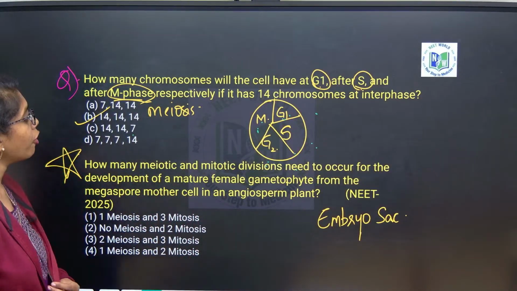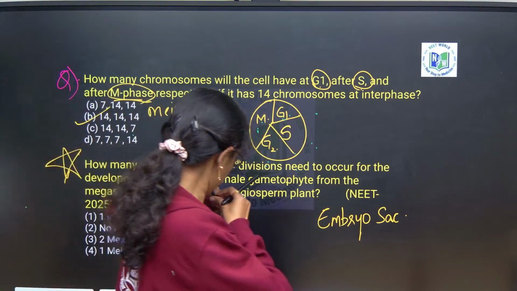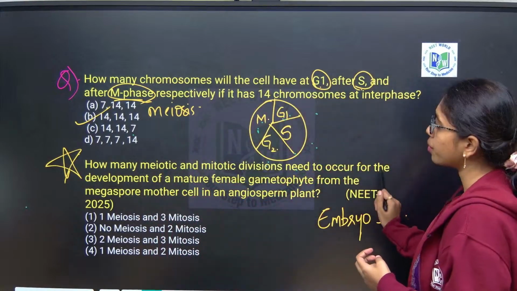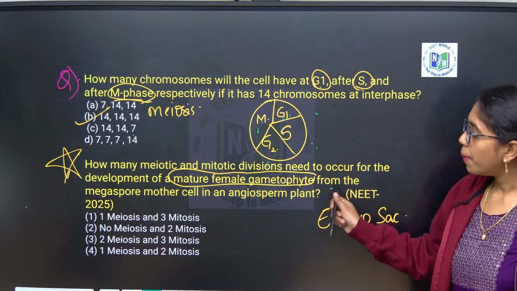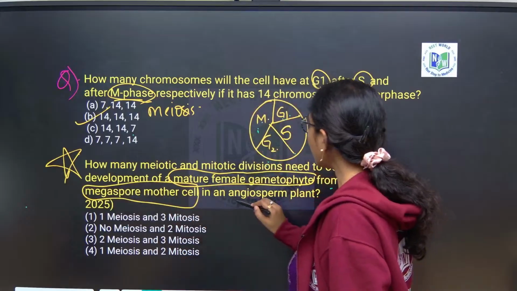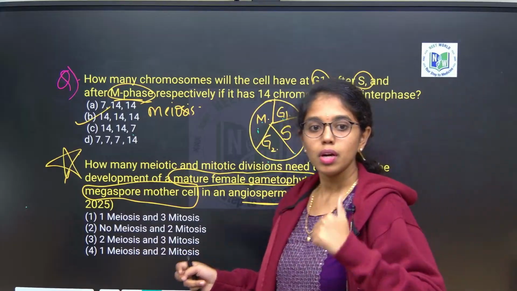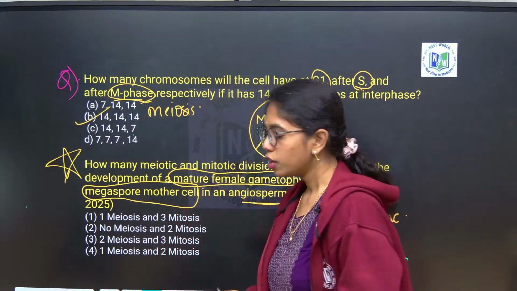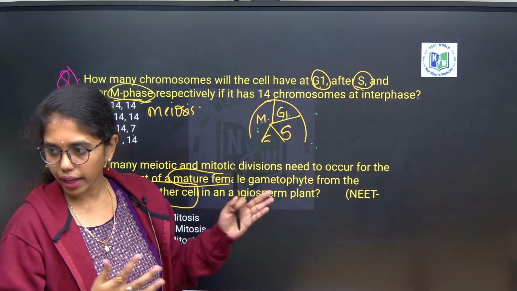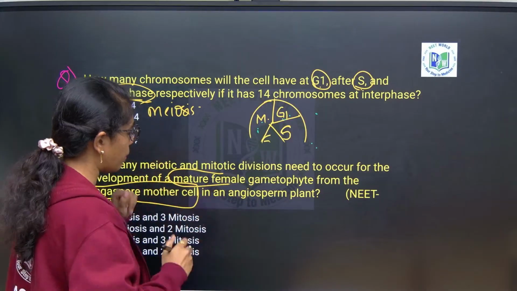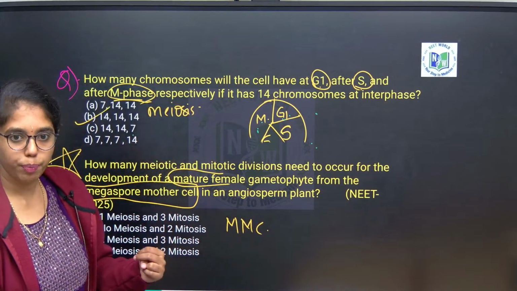You see how many meiotic and mitotic divisions need to occur for development of the mature female gametophyte from the megaspore mother cell in an angiosperm plant. I already told you the questions will be connected from cell cycle to sexual reproduction of flowering plants. I will tell you about chalaza and micropyle when I deal with that chapter. As of now, remember that the megaspore mother cell is diploid.